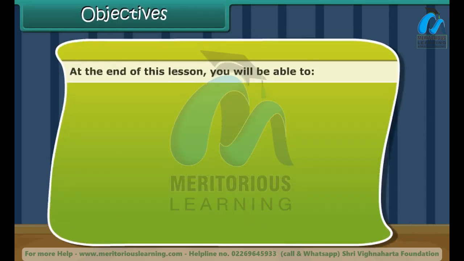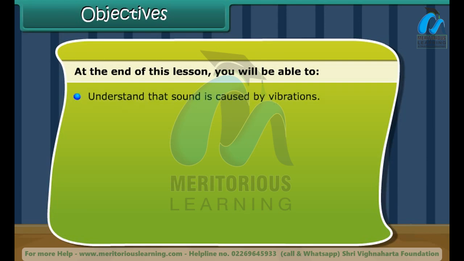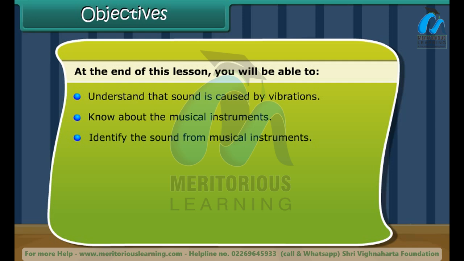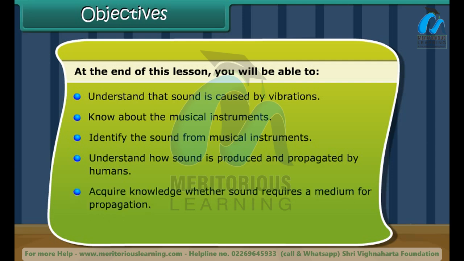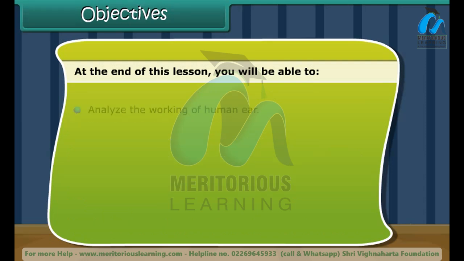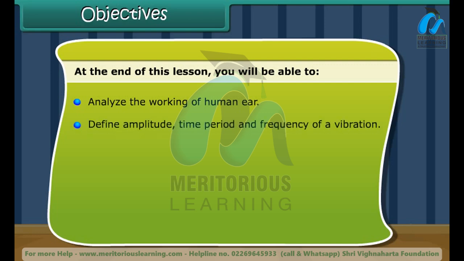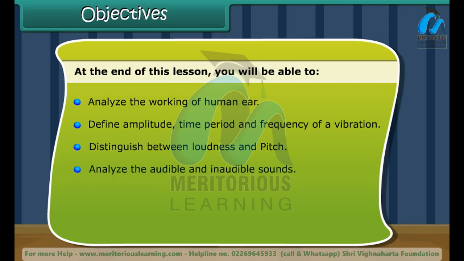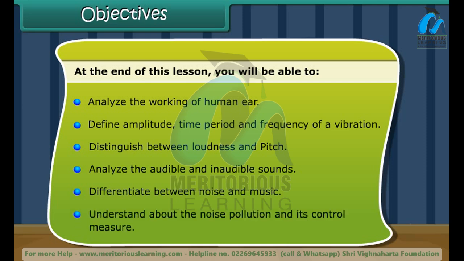Objectives. At the end of this lesson, you'll be able to understand that sound is caused by vibrations, know about the musical instruments, identify the sound from musical instruments, understand how sound is produced and propagated by humans, acquire knowledge whether sound requires a medium for propagation, understand the propagation of sound in liquids and solids, analyze the working of the human ear, define amplitude, time period and frequency of a vibration, distinguish between loudness and pitch, analyze the audible and inaudible sounds, differentiate between noise and music, understand about noise pollution and its control measures.